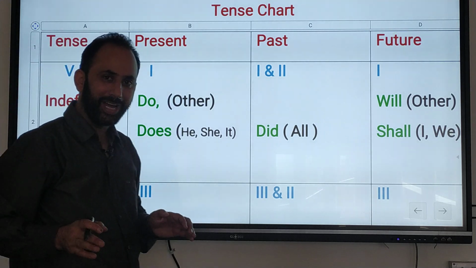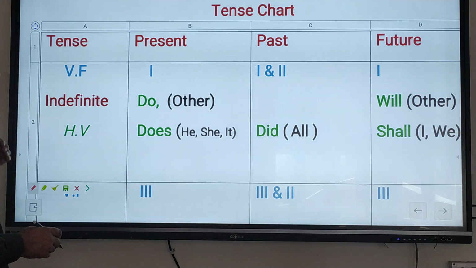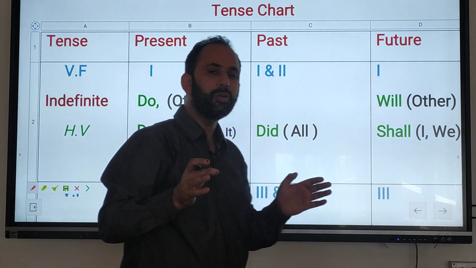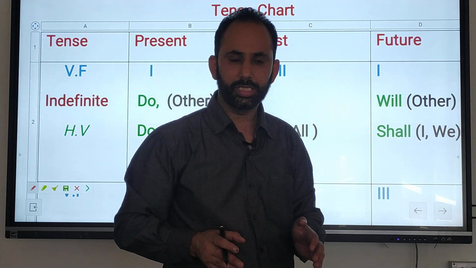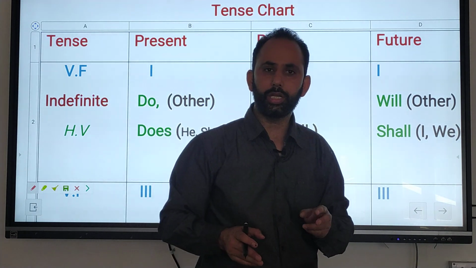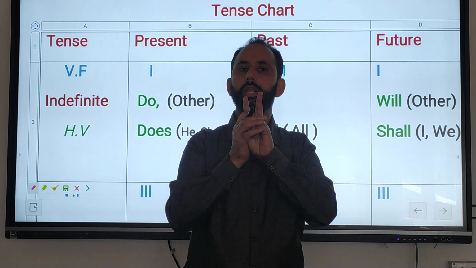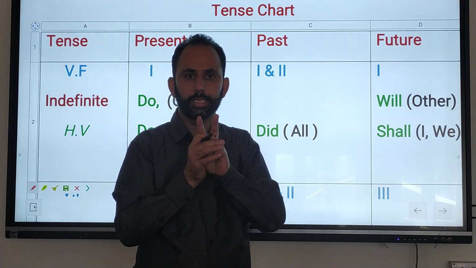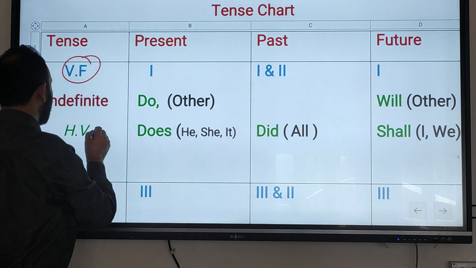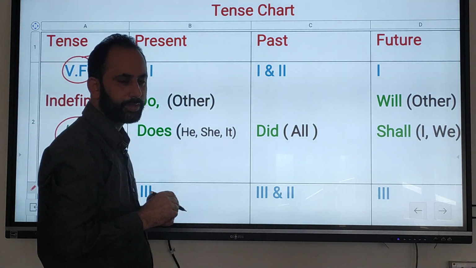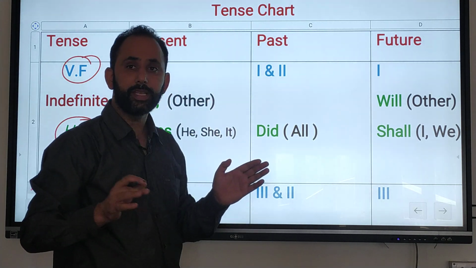I think it is clear to you now. I have already told you that if you are given some sentences, you have to identify which type of sentence it is. For that, you need two things: for identification of tense, we need number 1, the verb form, and number 2, the helping verb. These two things are important to know which type of sentence it is.